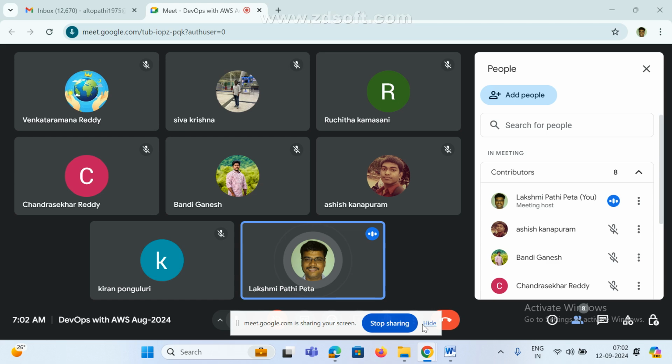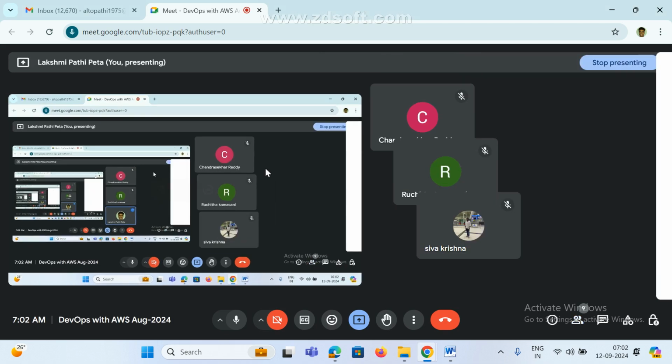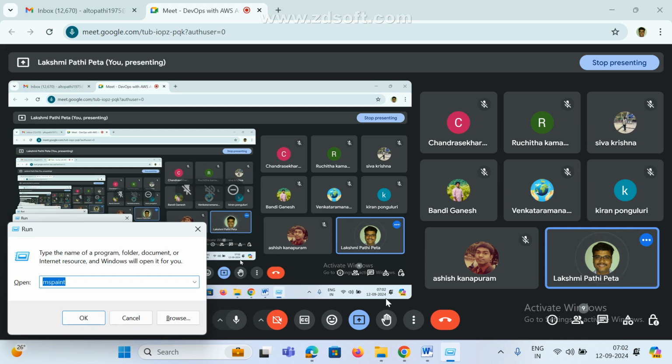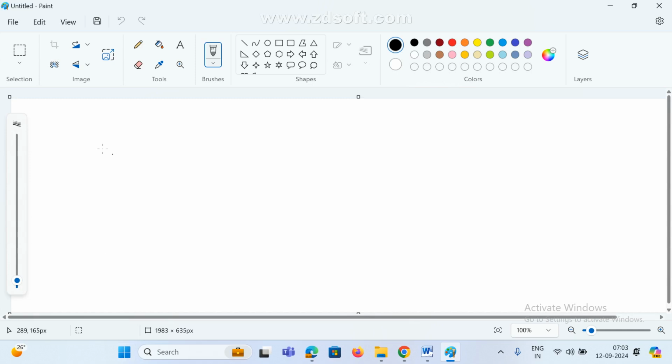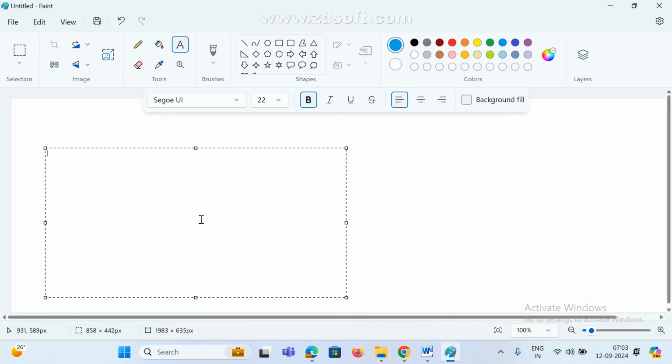So last class we discussed what is cloud and how many types of cloud vendors are available in the market. Why do you go for cloud? With the help of cloud, we can just pay and use whatever you want.